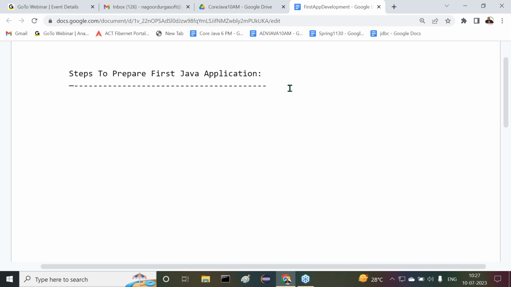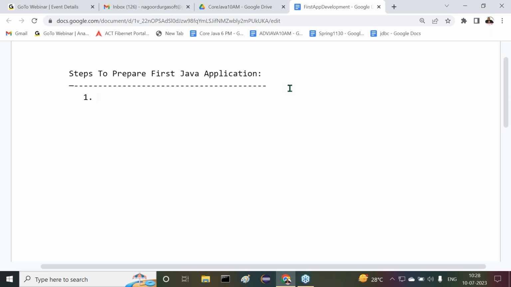If you want to prepare the first application, what exactly are the steps we require? Think of it, at present in my system I have only the operating system. That's it. I don't have any software, even Java software is not available. Only a fresh operating system with Notepad, documents and browser. Technically, Java related things are not available. Think of it as a fresh machine. Now onwards, I'm going to develop my program.